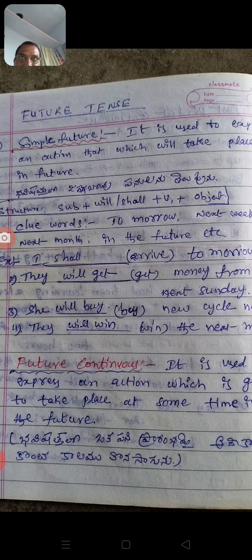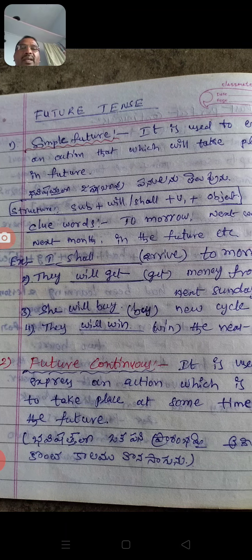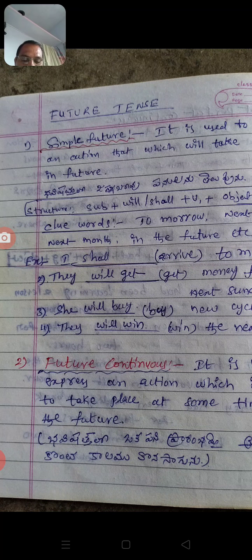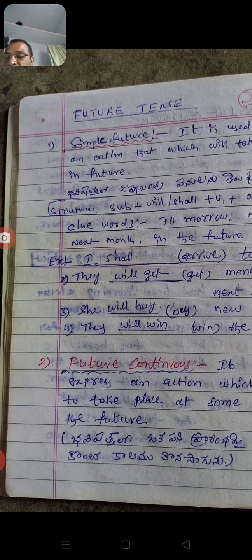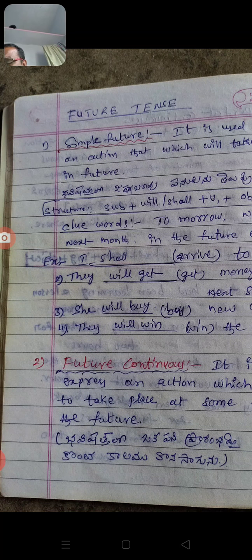In the present tense, what are the present actions? In the past tense, what are the completed actions? What are actions in the past? That is the past tense. In the future, what is going on? Not today, but tomorrow or the day after tomorrow; these actions come in the future tense. The clue words are tomorrow, next week, next month, in the future, etc.